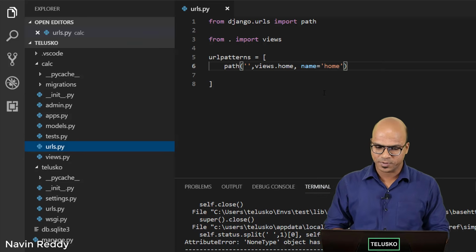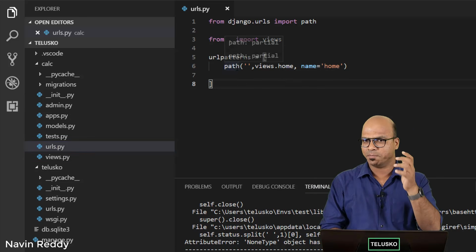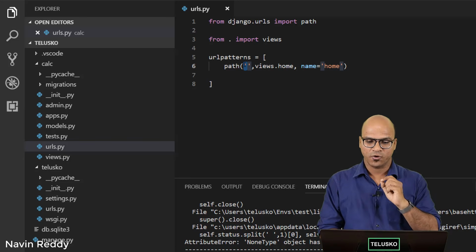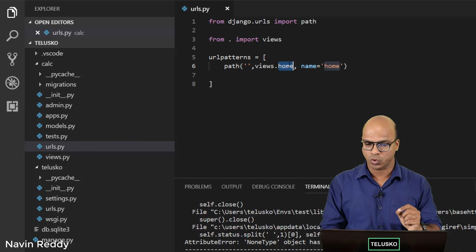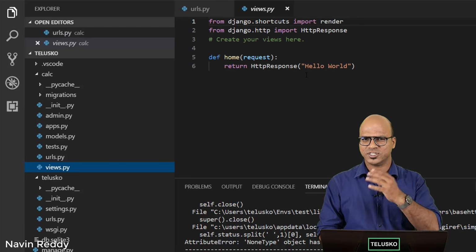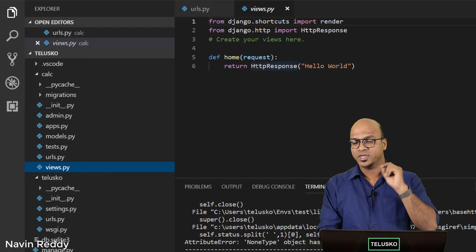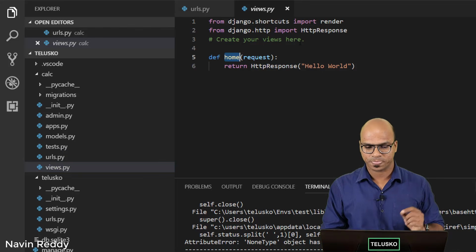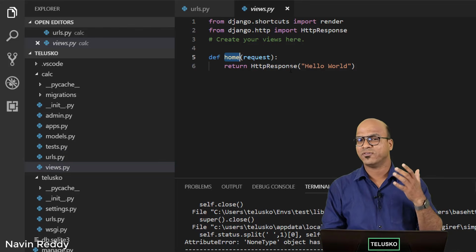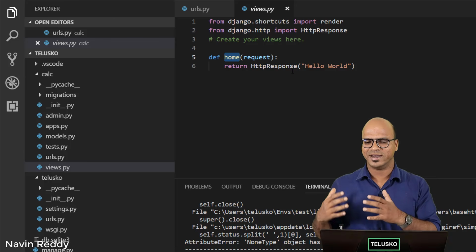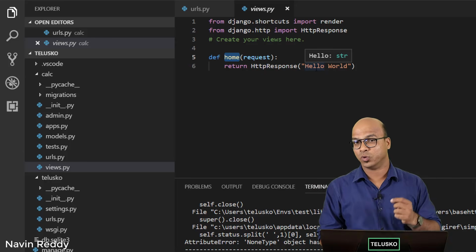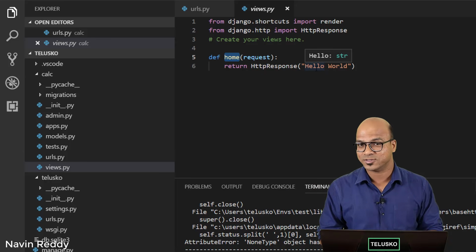So in the urls.py, you can see we are saying again path, and then we are saying for the home page, we have a function named home. So if you go to views.py, which is your Python file for views, here we are saying this is a function home. The moment it gets called, you just have to send a response, which is an HTTP response, and you have to send hello world. And that's why we are able to see that hello world.